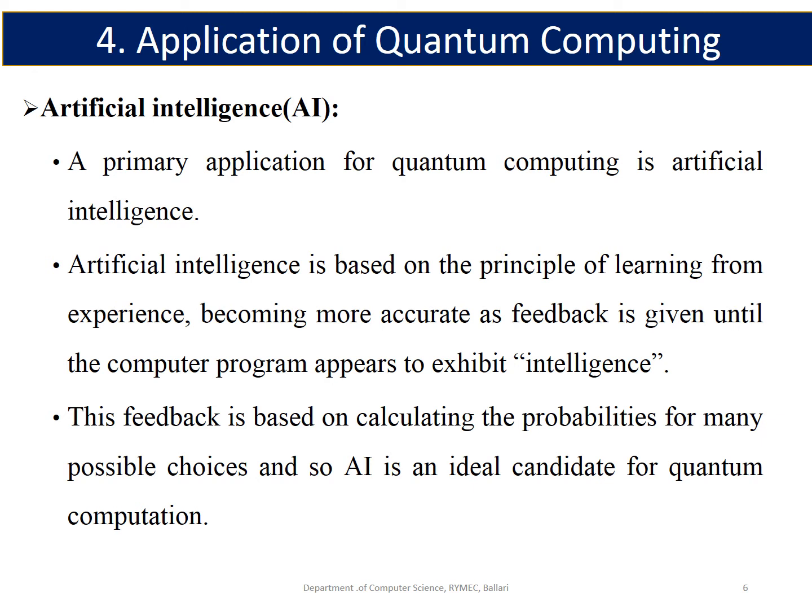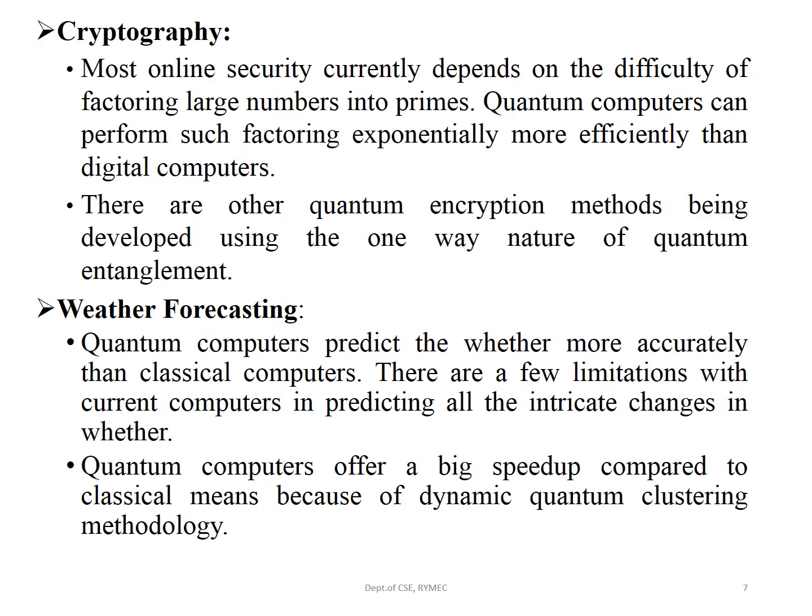Artificial intelligence. The primary application for quantum computing is artificial intelligence. Artificial intelligence is based on the principle of learning from experience, becoming more accurate and giving feedback. And this feedback is calculated by choosing from the possible choices, and so artificial intelligence is an ideal candidate for quantum computation.